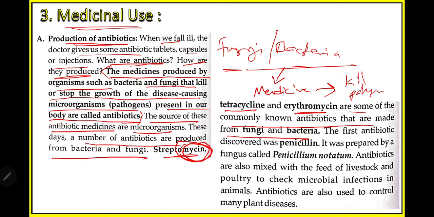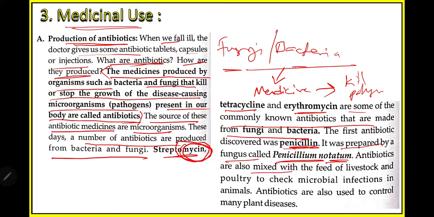The first antibiotic discovered in human history was penicillin. It was prepared by the fungus Penicillium notatum.